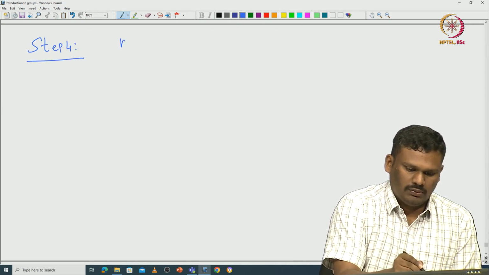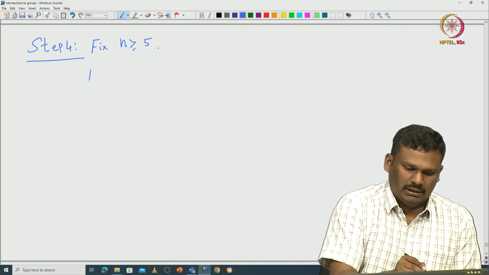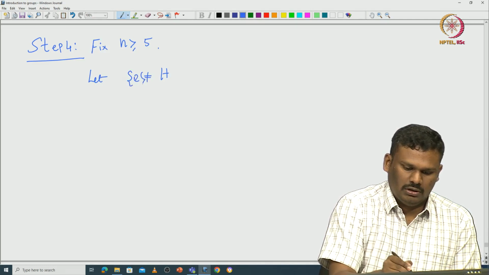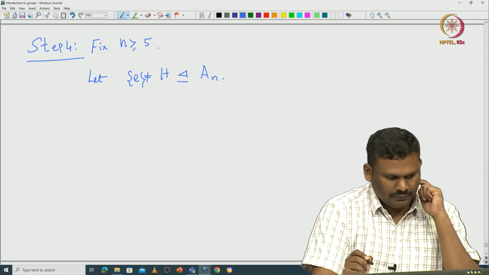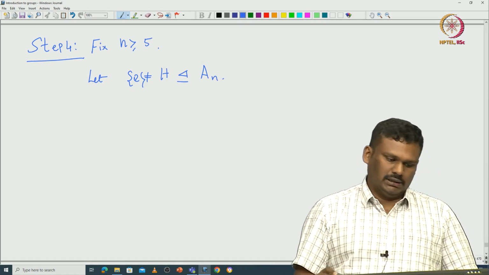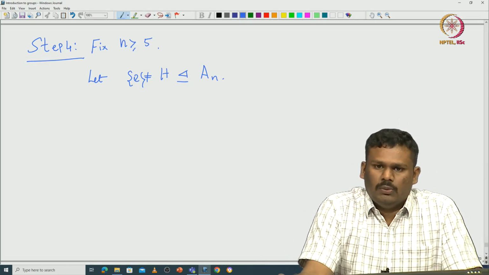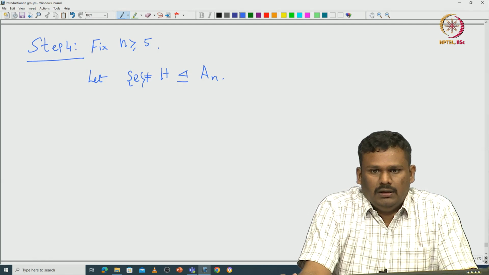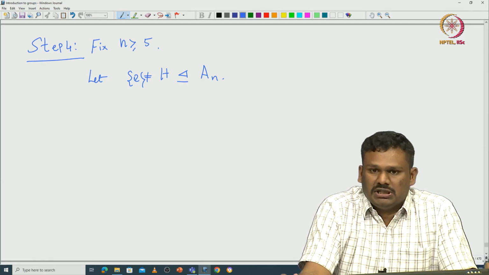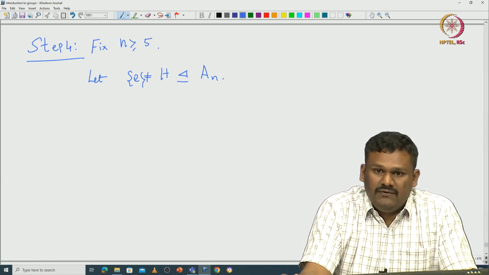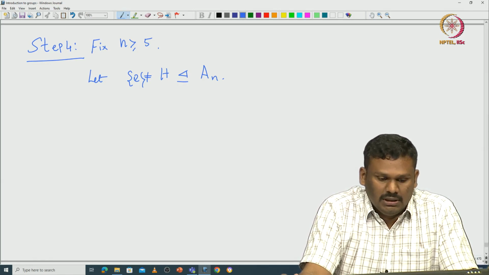So, you fix n greater than or equal to 5 and let H be a non-trivial normal subgroup inside A_n. We want to show that this contains a 3-cycle. If you take a transposition inside S_n, is there any way to identify it?